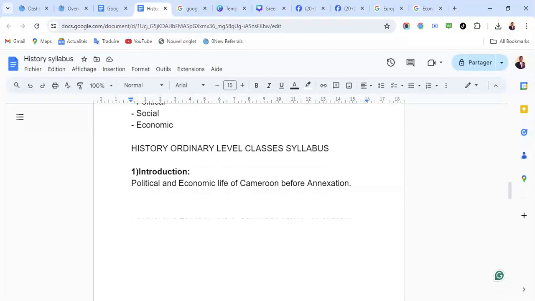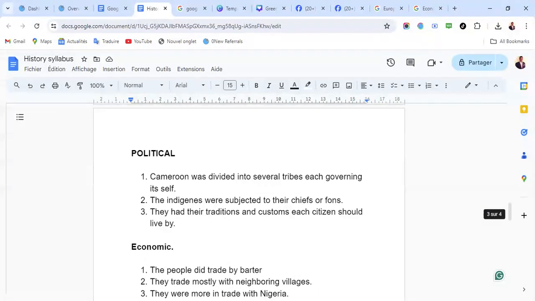The introduction says: political and economic life of Cameroon before annexation. So he's saying that we should give the political and economic life of Cameroon before annexation. We are going to start with the political. So what was the political level?